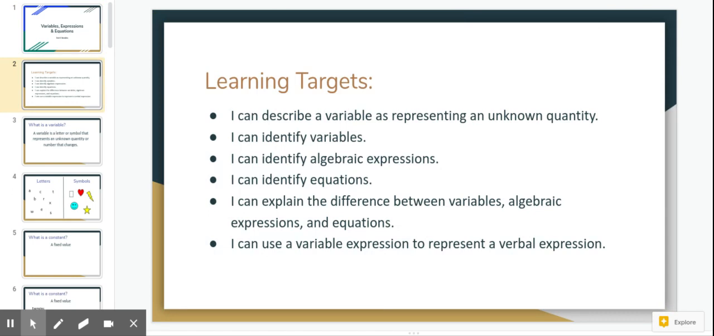Our learning targets for this lesson are: I can describe a variable as representing an unknown quantity. I can identify variables. I can identify algebraic expressions. I can identify equations. I can explain the difference between variables, algebraic expressions, and equations. And I can use a variable expression to represent a verbal expression. That may seem like a lot of learning targets for just one video, but I promise we will cover them all.